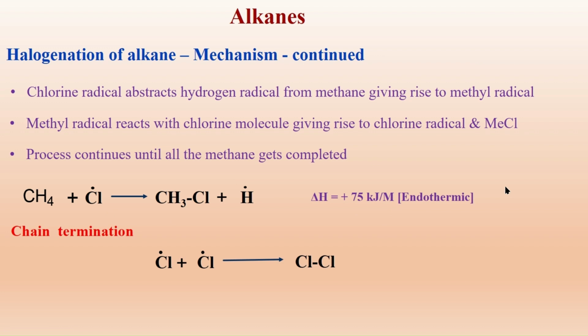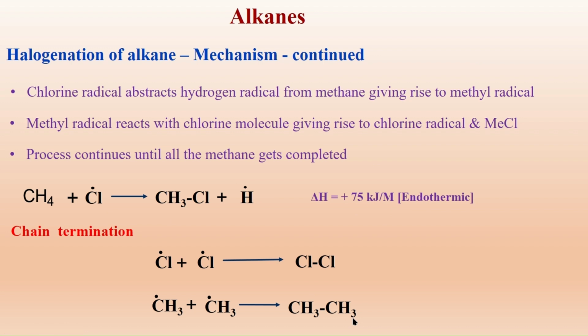The reaction gets terminated. If all the chlorine radicals get completed, then two methyl radicals combine together to give ethane. Along with chloromethane, dichloromethane, trichloromethane, and tetrachloromethane formed, it gives rise to ethane as another byproduct.